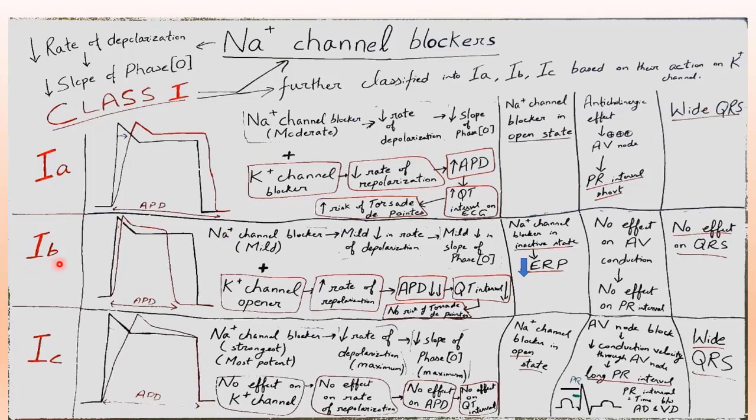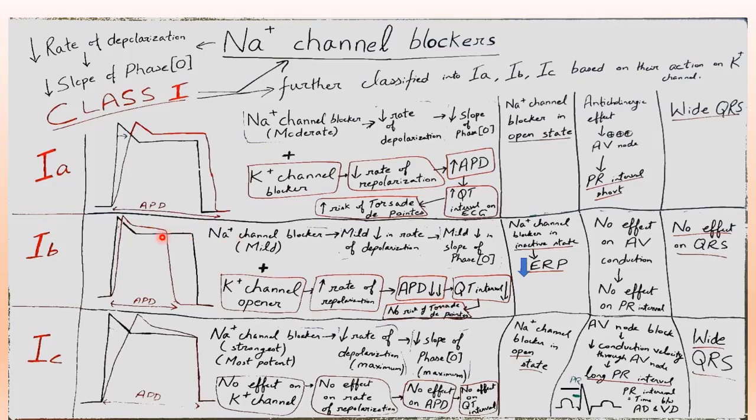Now class 1B. What are the features? They are sodium channel blockers, and the blocking is mild, so they are mild sodium channel blockers that result in a mild decrease in the rate of depolarization, a mild decrease in the slope of phase 0. At the same time, they are potassium channel openers that result in an increased rate of repolarization. So action potential duration decreases, QT interval decreases, and no risk of torsades de pointes.